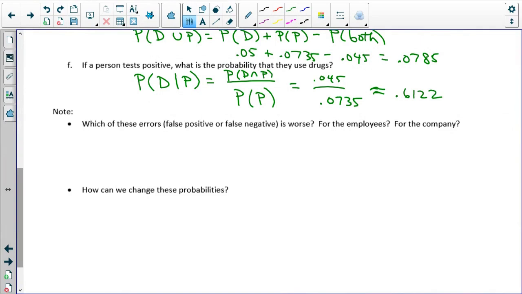Well, I would say a false positive would be pretty bad because you are being asserted to use drugs even though you don't. For the company, it could go either way. You could get lawsuits with false positives or fire good employees. But at the same time, a false negative would be bad because you may have somebody that's really losing productivity for you that ends up sticking around due to the false negative.